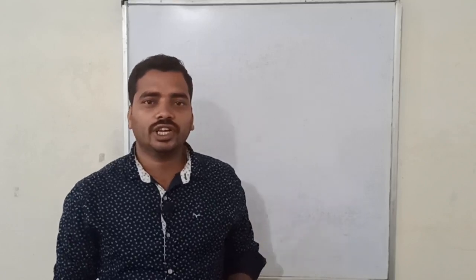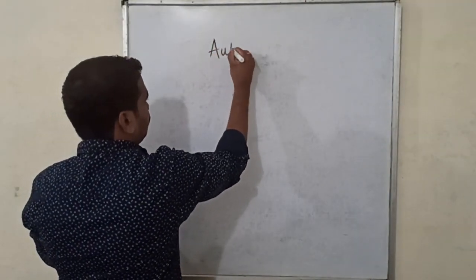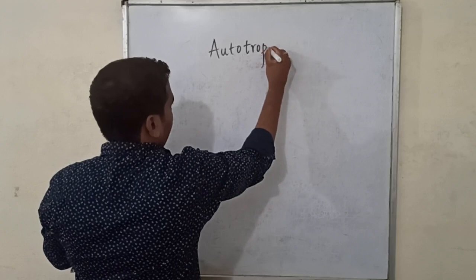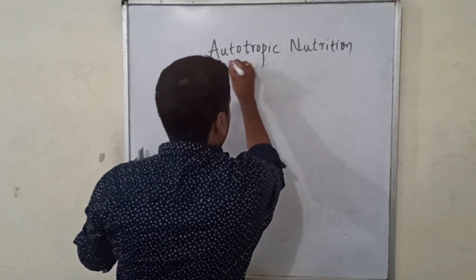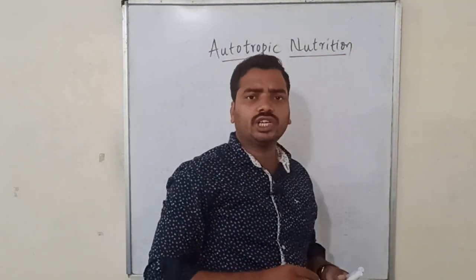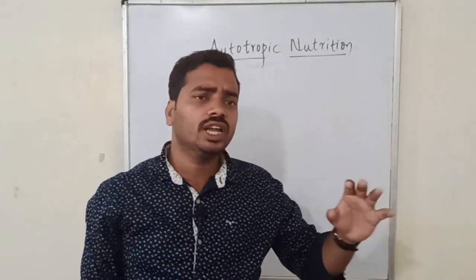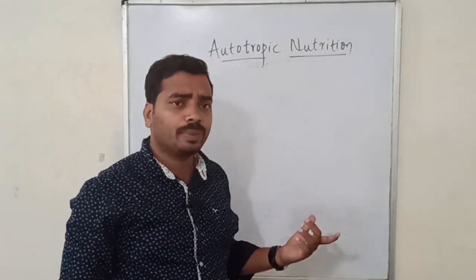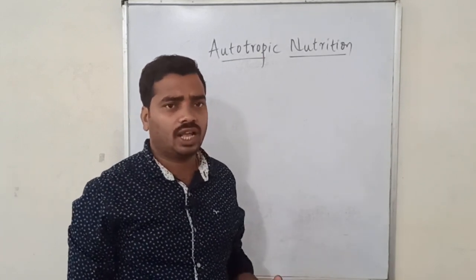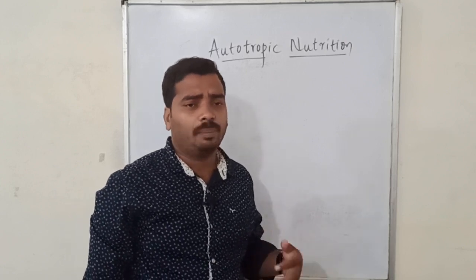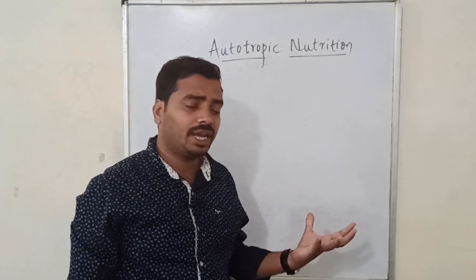Hello children, today we are going to discuss autotrophic nutrition. In the previous session we discussed different modes of nutrition, that is autotrophic nutrition and heterotrophic nutrition. In autotrophic nutrition, the organisms prepare their own food for their survival and they use it for their growth, maintenance, maintaining the temperature, and at the same time repairing of the body.